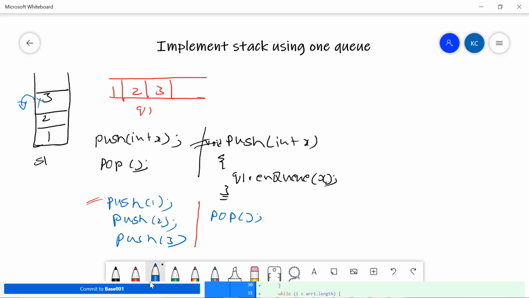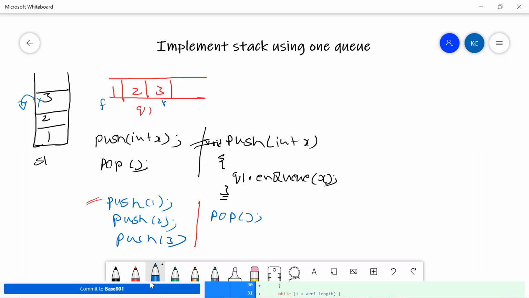Because we are implementing using a queue, and let's say our front is something like this and rear is something like this, we have a hold of the number 3, but we cannot delete it, because deletion happens only at front. But we do not have one more queue to take as a temporary storage.